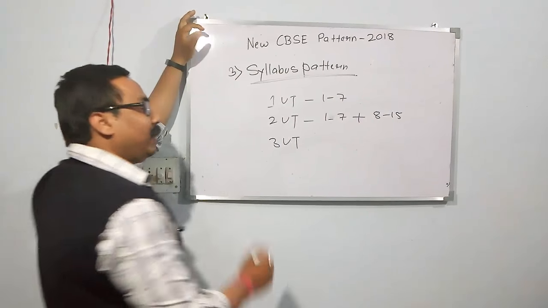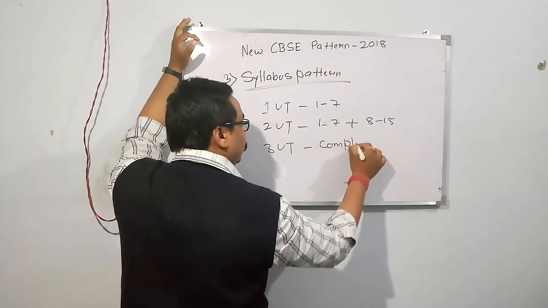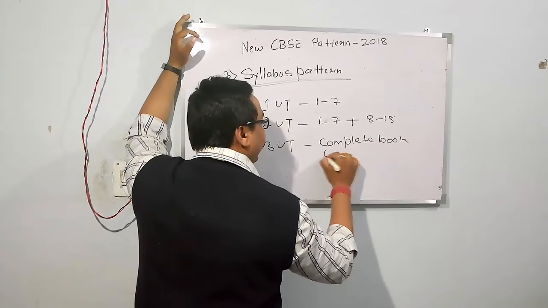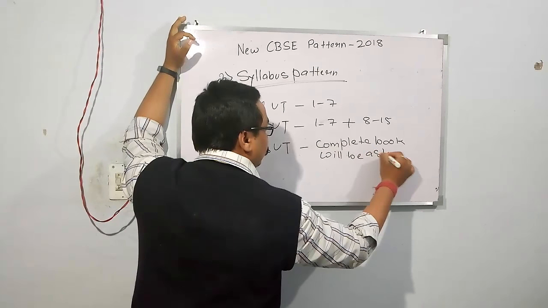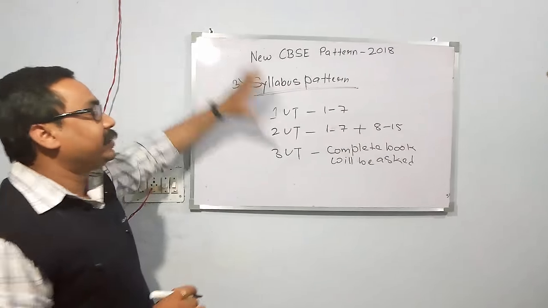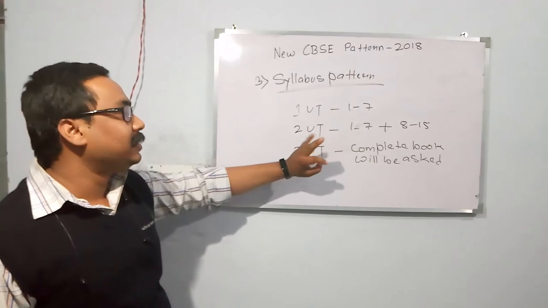Now in the third UT, the complete book will be asked. That is 100% syllabus. That will be the same for all the language papers and the 3 main papers: science, mathematics and SST.